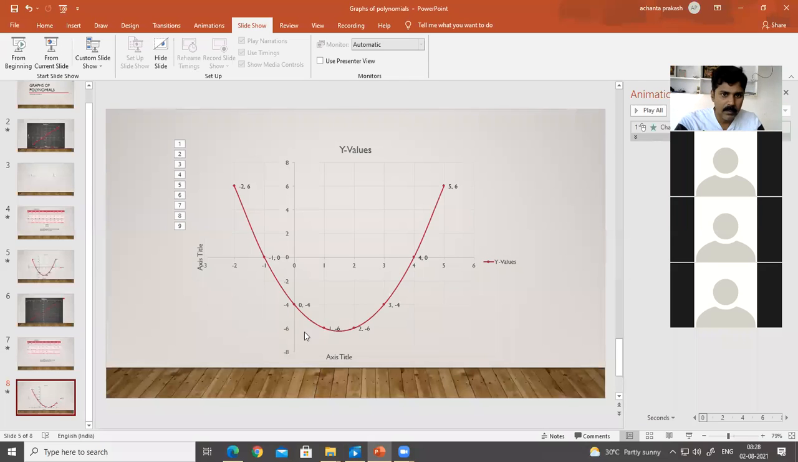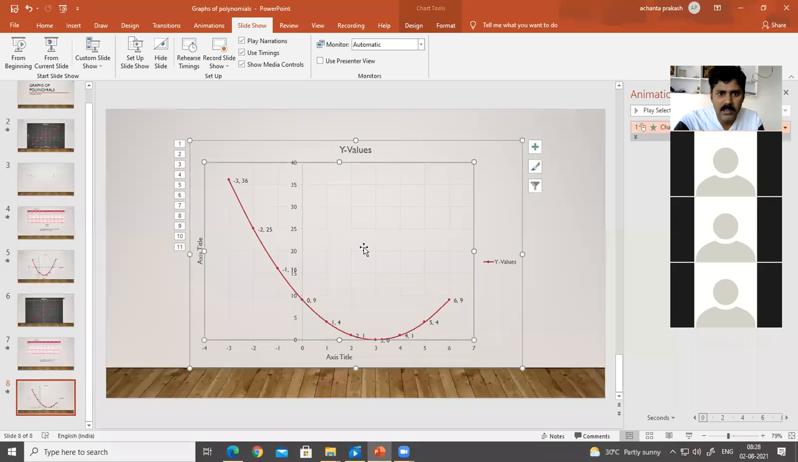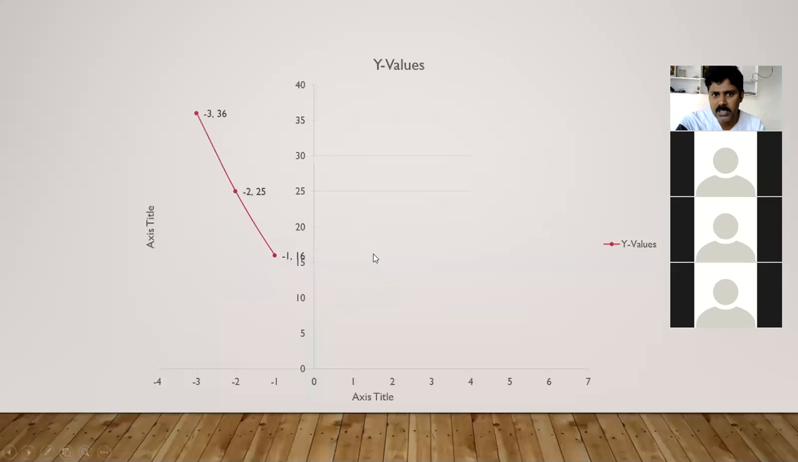So if you observe this graph, observe here, it meets the x-axis at only one point, that is 3 comma 0. It has only 3 comma 0. It touches the x-axis at only one point.